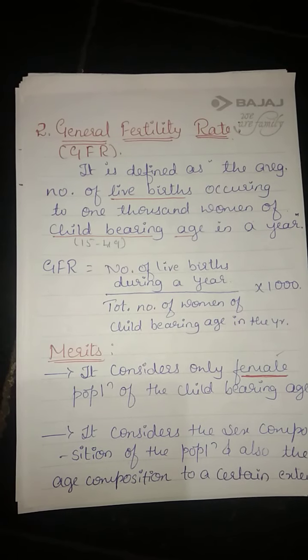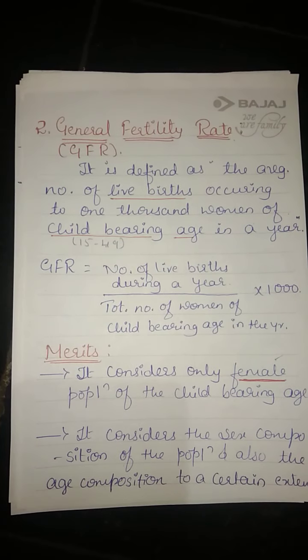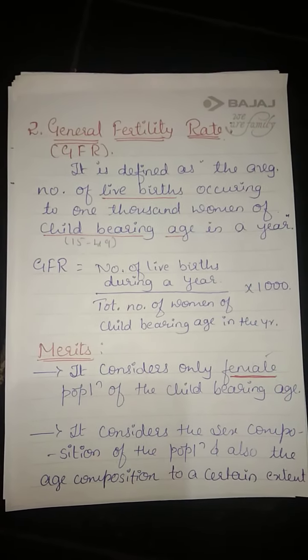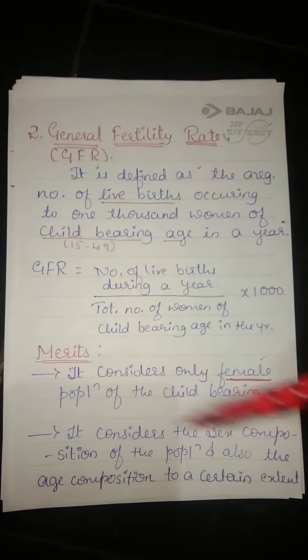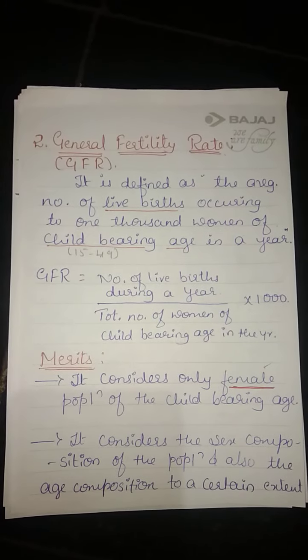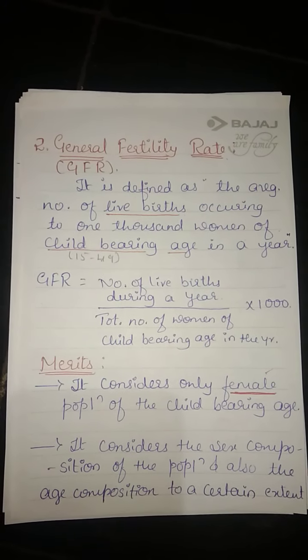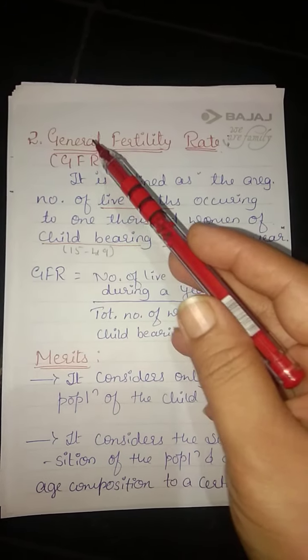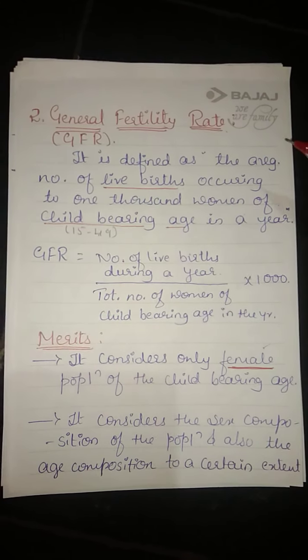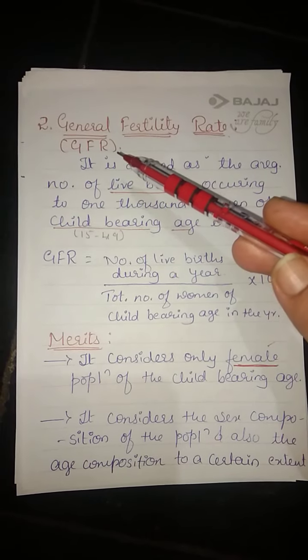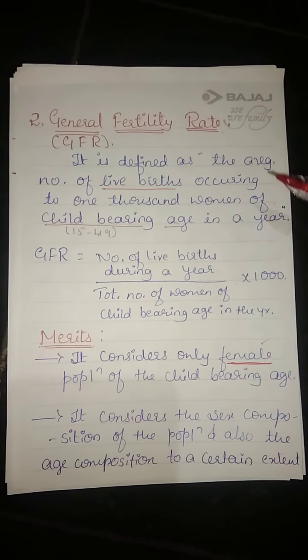Okay, so here I have completed CBR, crude birth rate. Only the definition and formula I have given, and we have solved some examples based on this. Next it is general fertility rate, GFR. What is it?